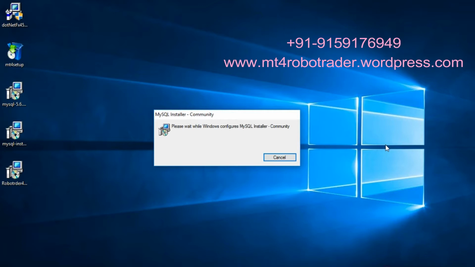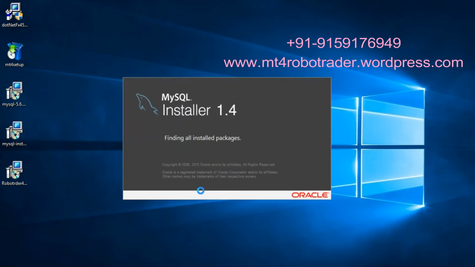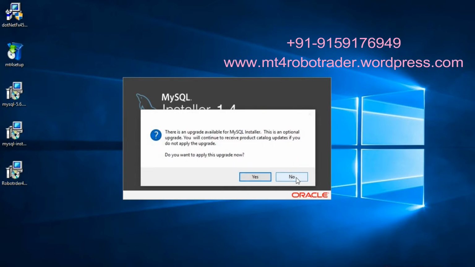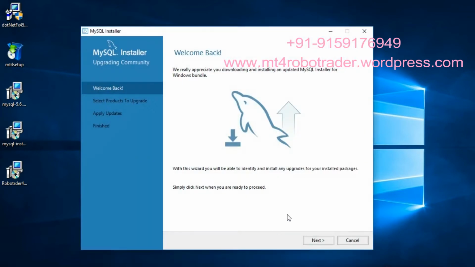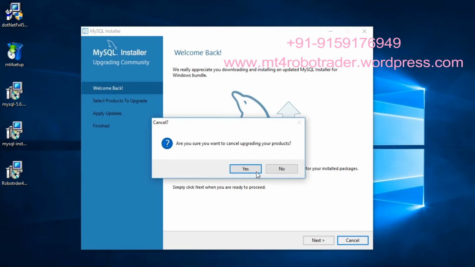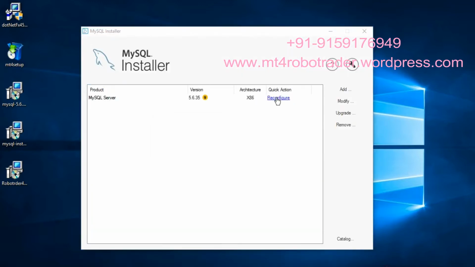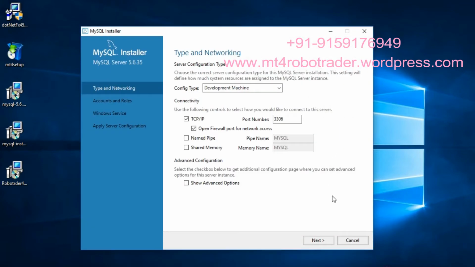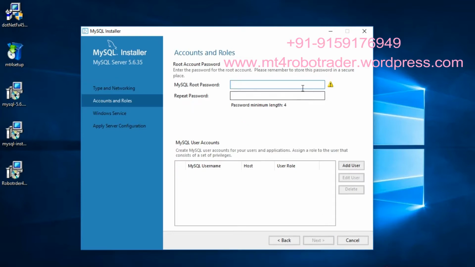Give permission twice to continue. Click on No to stop upgrading the product. Click on Cancel and click on Yes to stop upgrading the product. Click on Reconfigure. Click on Next.